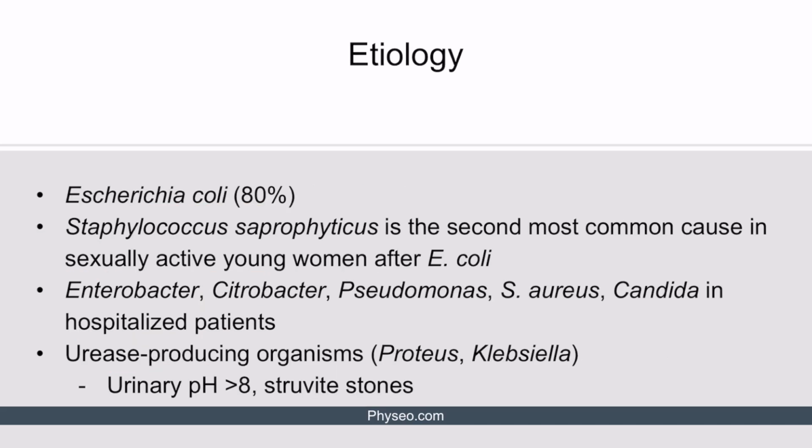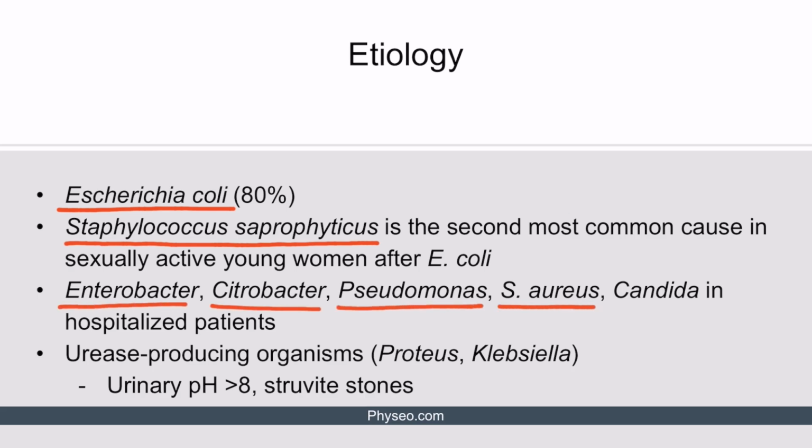The most common causative agent is E. coli, which is present in about 80% of cases. Staph saprophyticus is the second most common cause in sexually active young women after E. coli. Enterobacter, Citrobacter, Pseudomonas, and Staph aureus are seen in hospitalized patients and are uncommon in otherwise healthy individuals. Urease-producing organisms such as Proteus and Klebsiella also cause UTI.